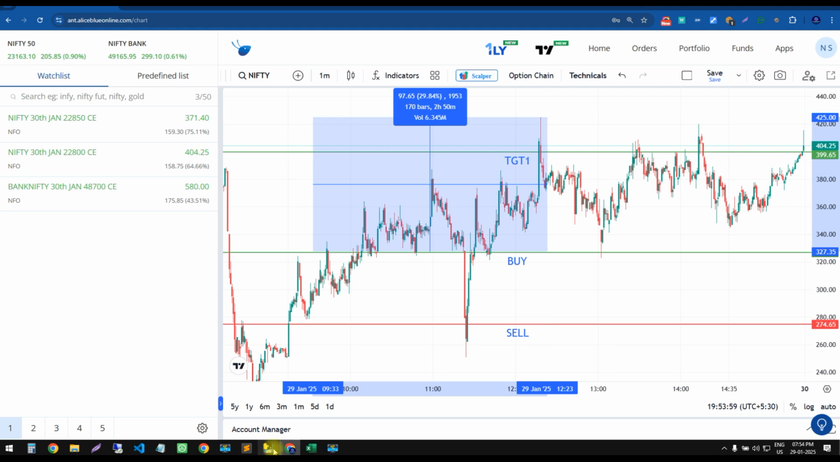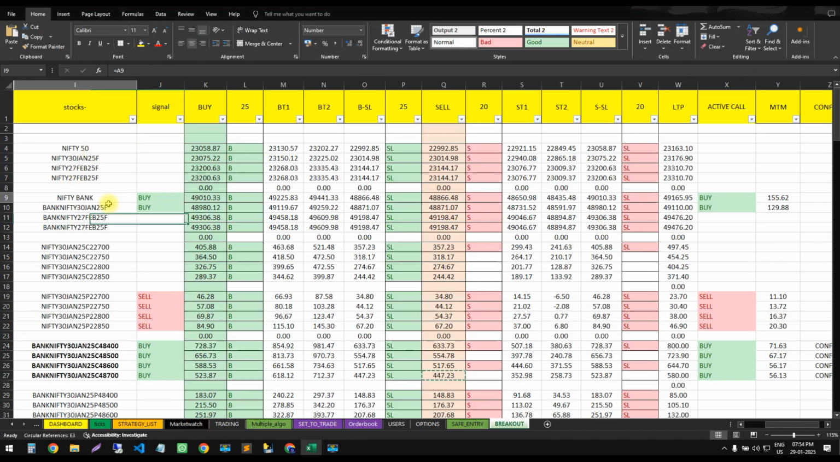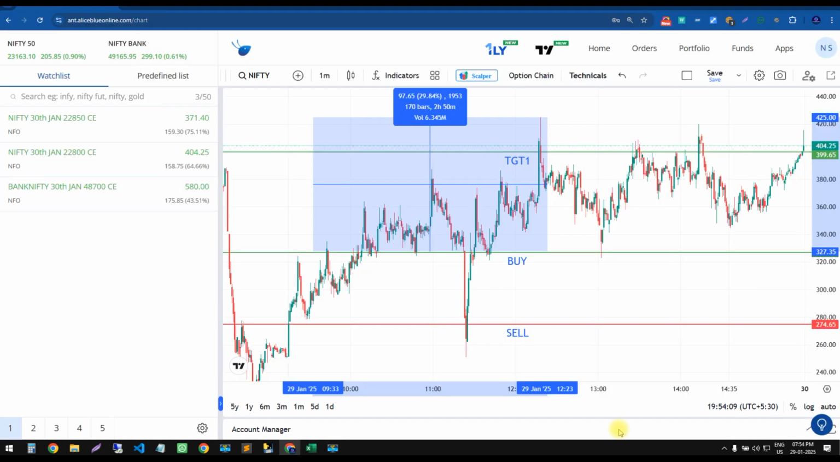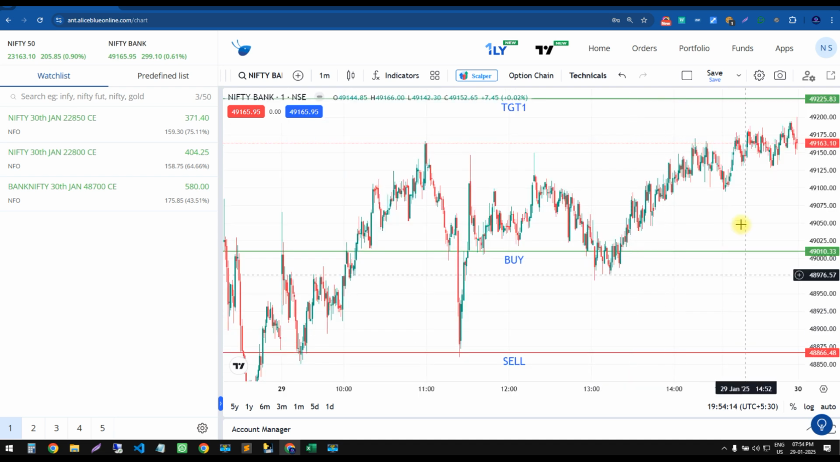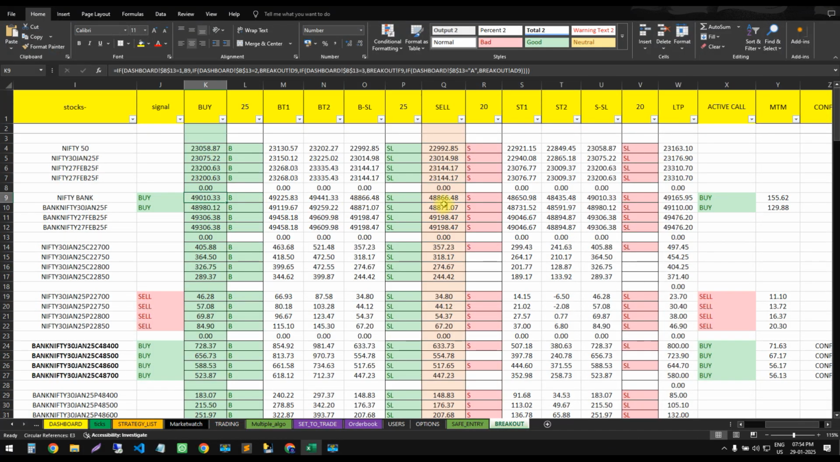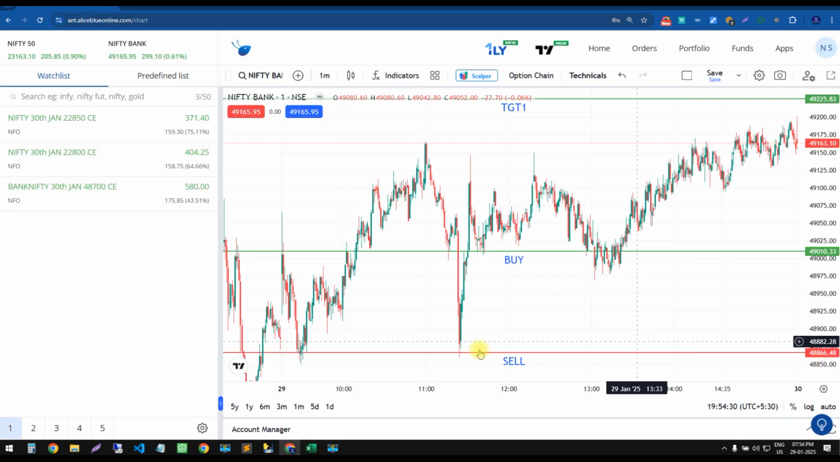Well, traders, now we'll focus on Bank Nifty. Coming back to Bank Nifty, the buy was generated at 49,010. I'll just open this Bank Nifty. You can see here, traders, almost 49,010. Buy was generated, and sell was generated at 48,866. Yes, the stop loss got hit from our selling level. Here the stop loss got hit and the market went up again.